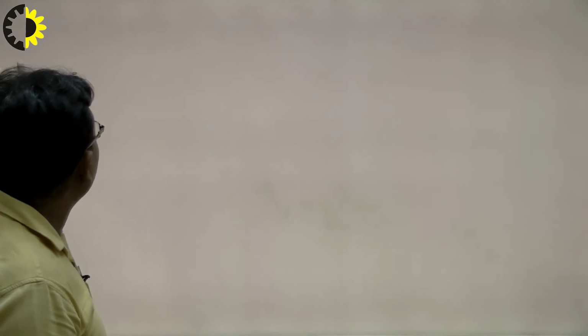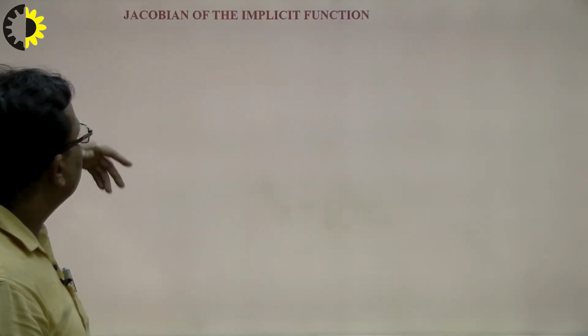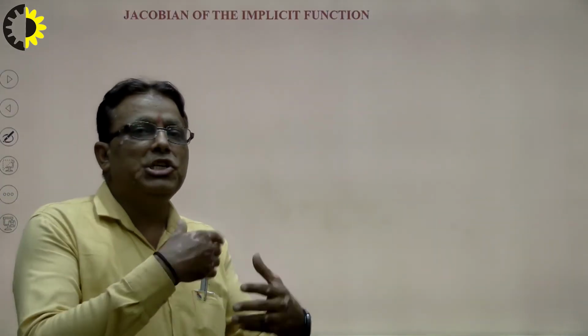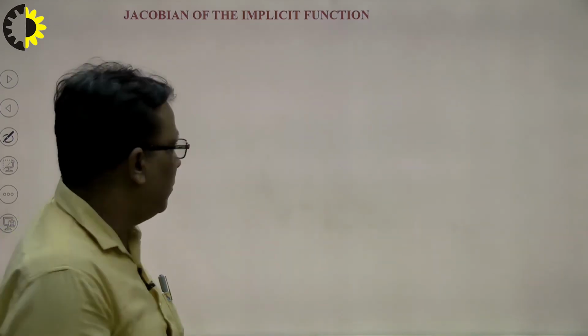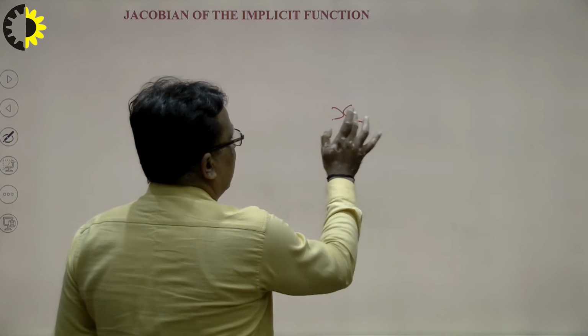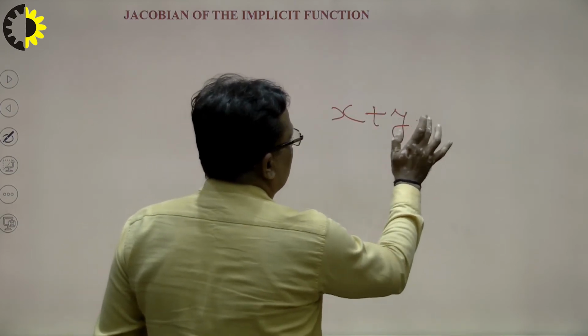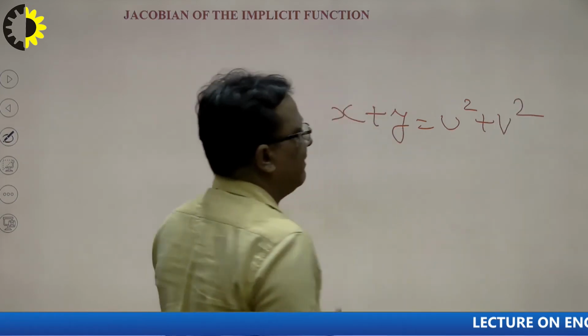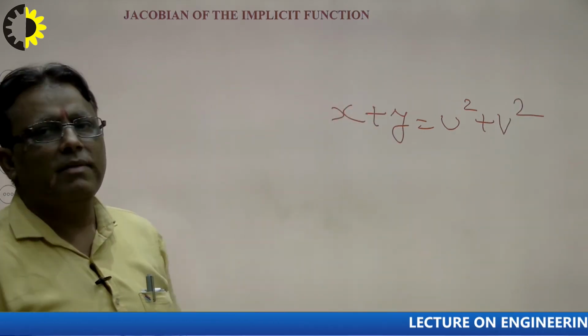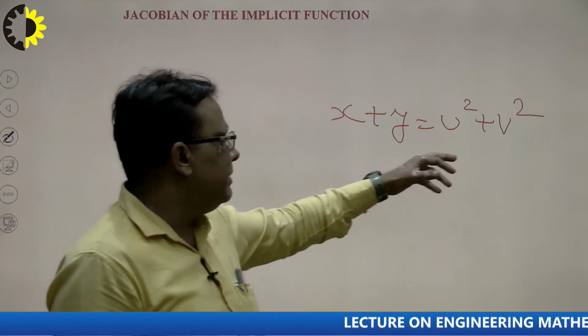Suppose we consider another problem. See here, the Jacobian of an implicit function. Implicit function means they cannot be separated. Suppose I write here x plus y is equal to u square plus v square. We cannot find the value of x and y, and we cannot find the value of u and v. So this is known as an implicit function.